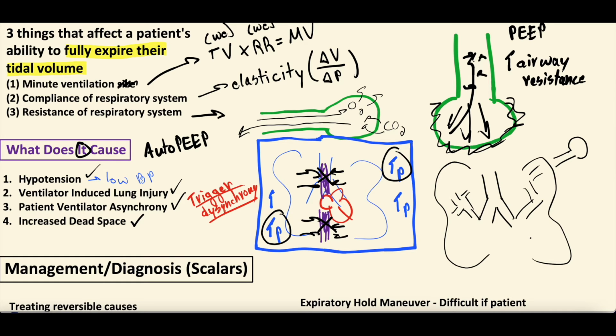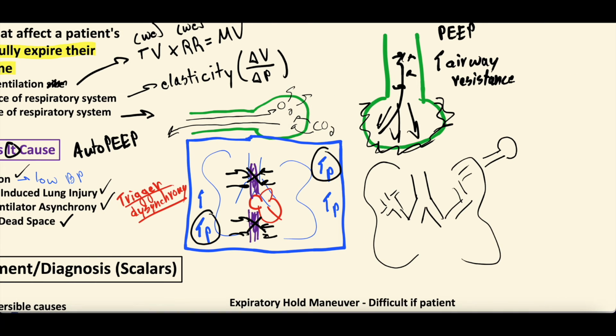So dead space is the amount of space in this whole system that is not exchanging gas, because gas exchange only occurs in the alveoli. So I'm going to erase this, and if you were to magnify a bunch, just right here, what you would see is all these small, tiny alveoli, right?